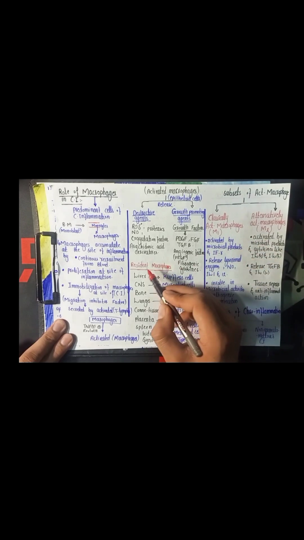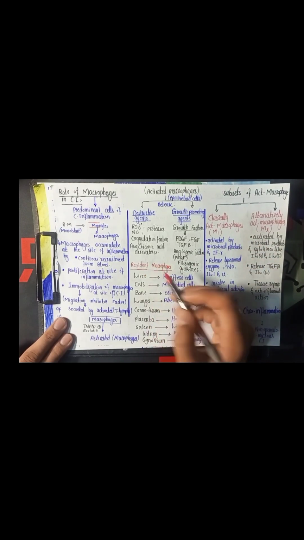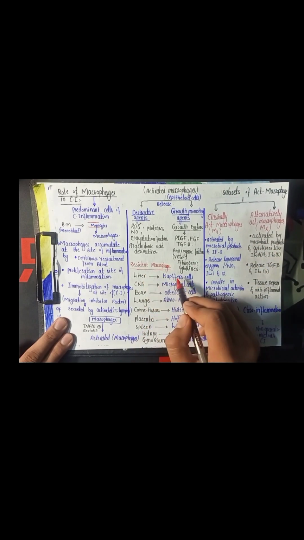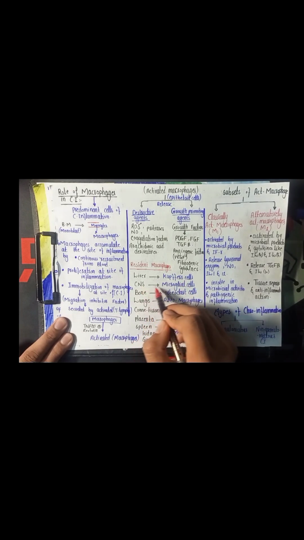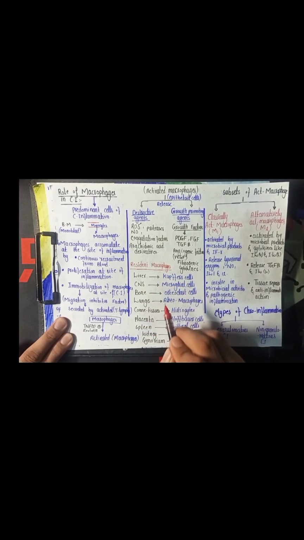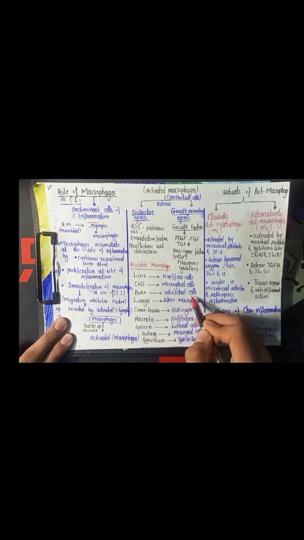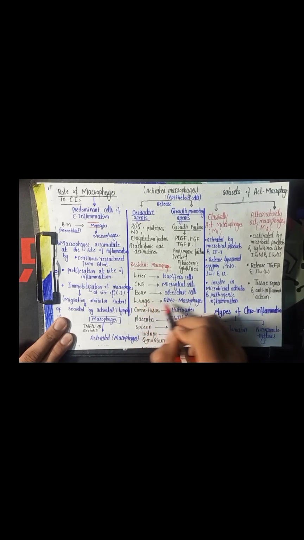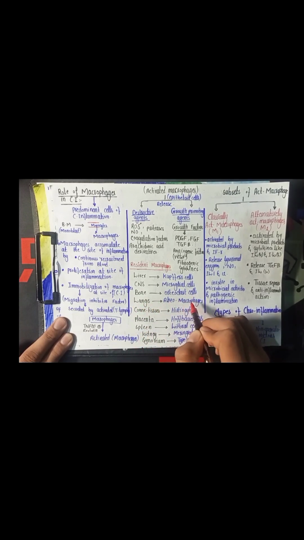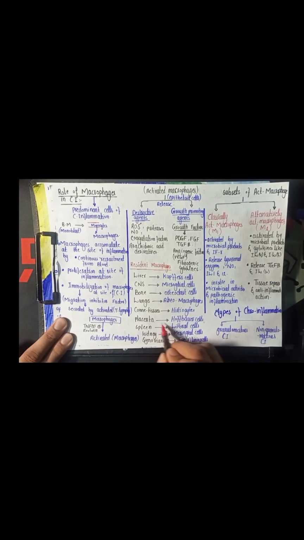Now we talk about the various types of the resident macrophages. In the liver, the macrophages are known as Kupffer cells, whereas in the CNS they are known as microglial cells. In the bone they are known as osteoclasts, whereas in the lungs they are known as alveolar macrophages or the dust cells. In the connective tissues they are known as histiocytes, whereas in the placenta they are known as Hofbauer cells. In the spleen they are known as littoral cells. In the kidney the macrophages are known as mesangial cells, whereas in the synovium they are known as type 1 or type A lining cells.